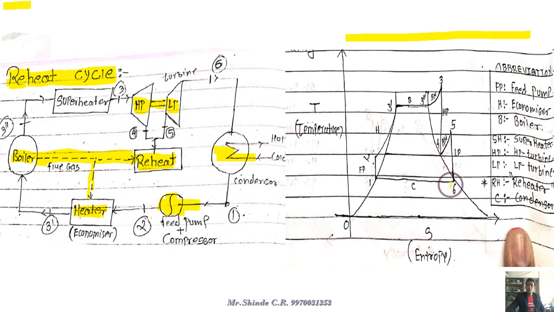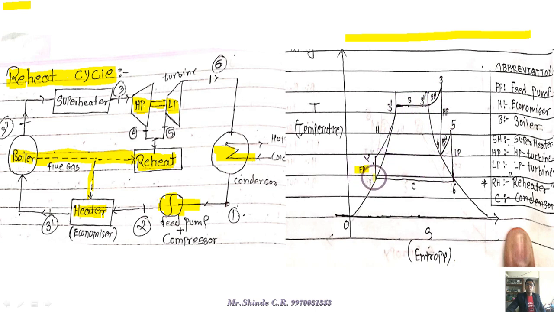So if you see all three graphs of T versus S for all three vapor cycles, you have to conclude that the graph of T versus S for the reheat cycle has a very large area covered under it, and that's why it indicates a very highly efficient cycle for the thermal power plant. What exactly happens, we will see shortly.